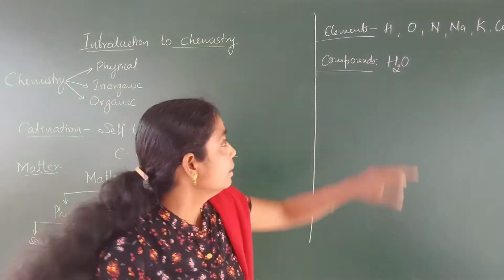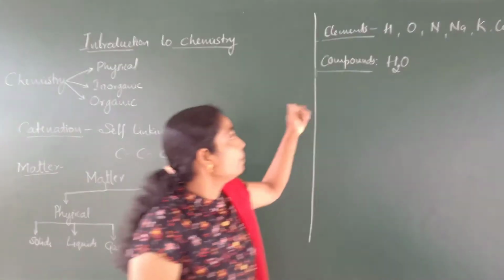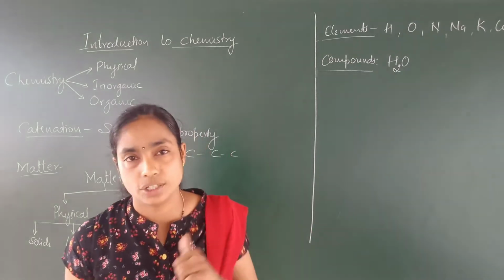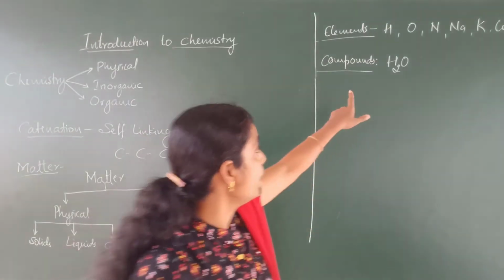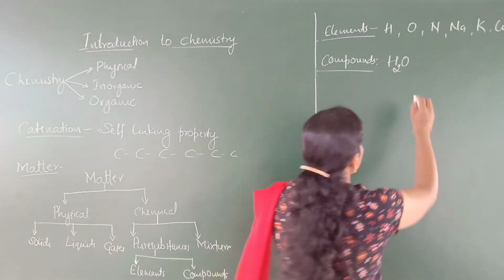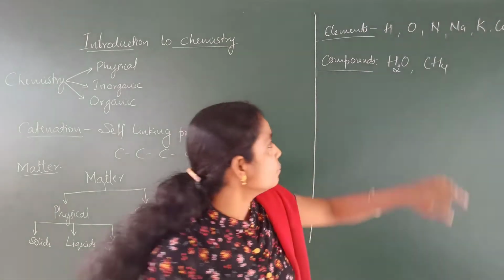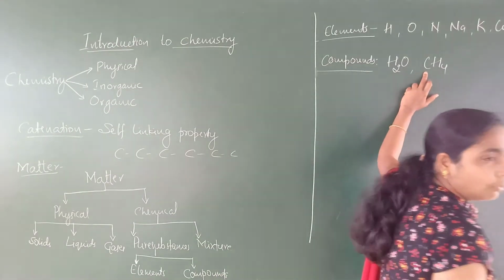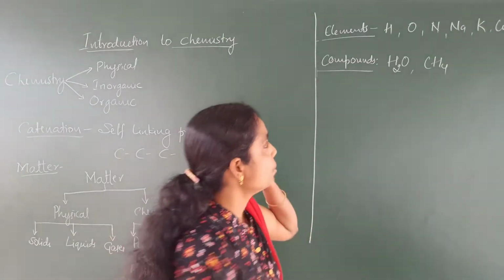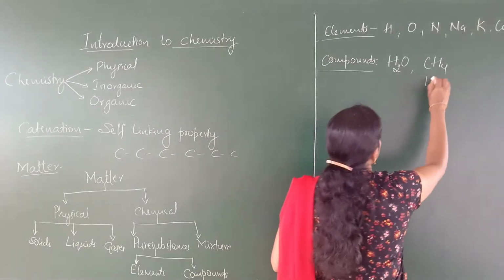In water there are 2 hydrogen atoms and 1 oxygen atom, and the ratio of hydrogen and oxygen in water is 2:1. Similarly, methane is formed by the combination of 1 carbon atom and 4 hydrogen atoms. The proportion of carbon and hydrogen is 1:4.